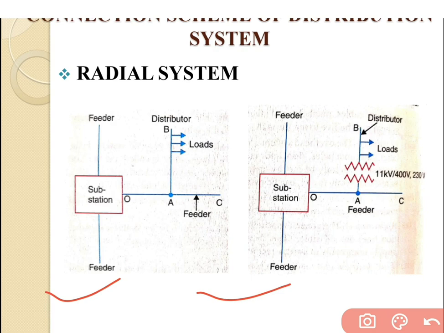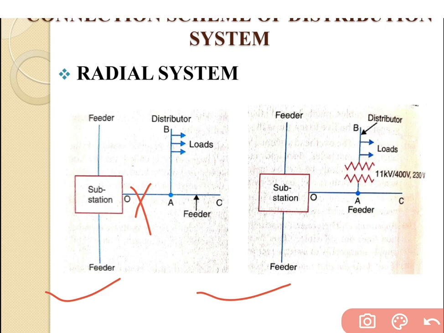Now suppose a fault occurs at that point. At that time the whole system may break, we cannot balance the load at the consumer side, and the transfer of power is interrupted. This is the main disadvantage of the radial system.